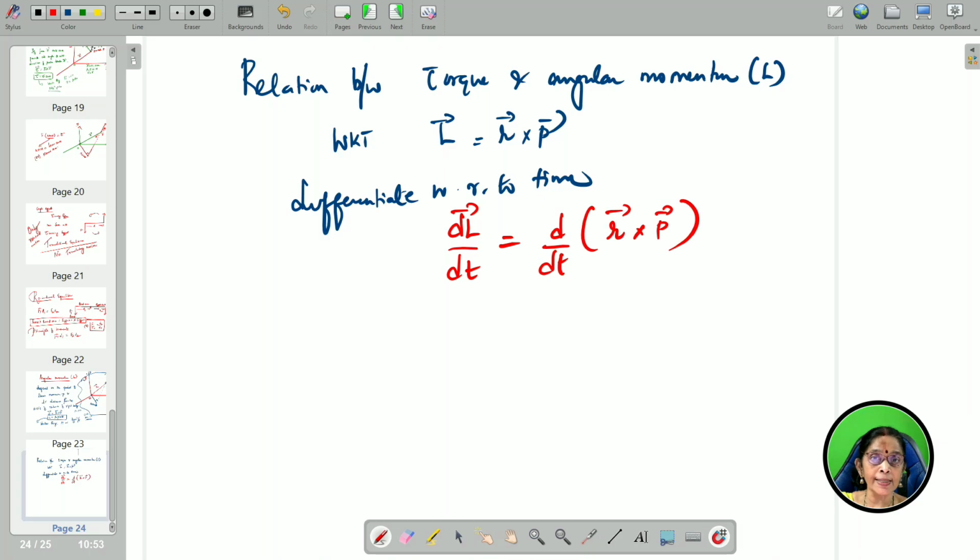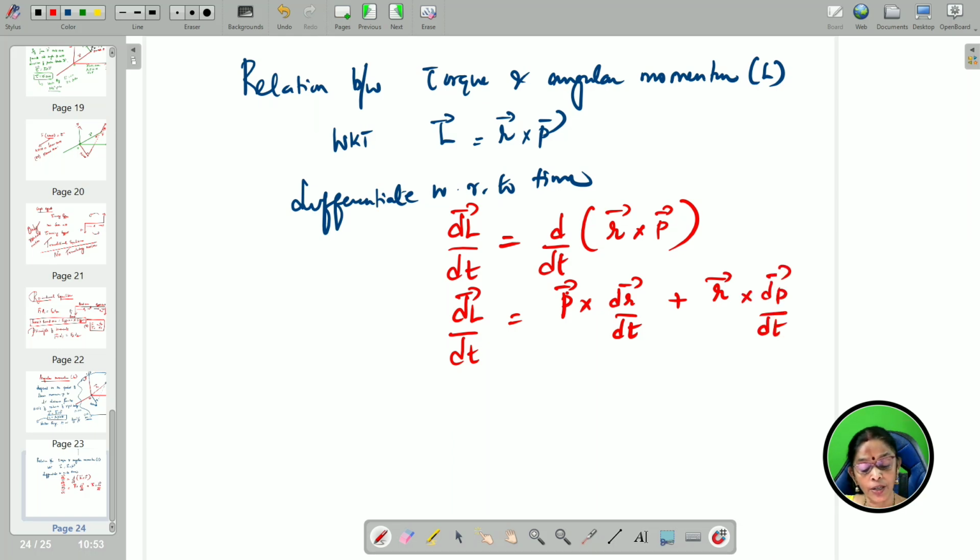Keep one constant and differentiate the other one, and vice versa. dL by dt is equal to dr by dt cross p, keeping p vector constant and then differentiating, plus r cross dp by dt, keeping r vector constant and differentiating. p is nothing but mv vector, dr by dt is v vector.